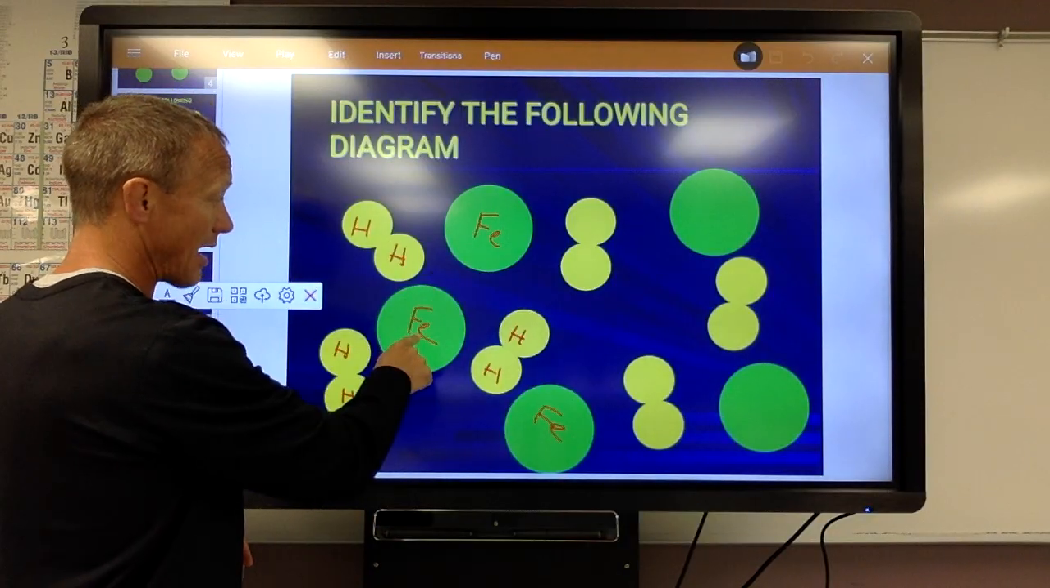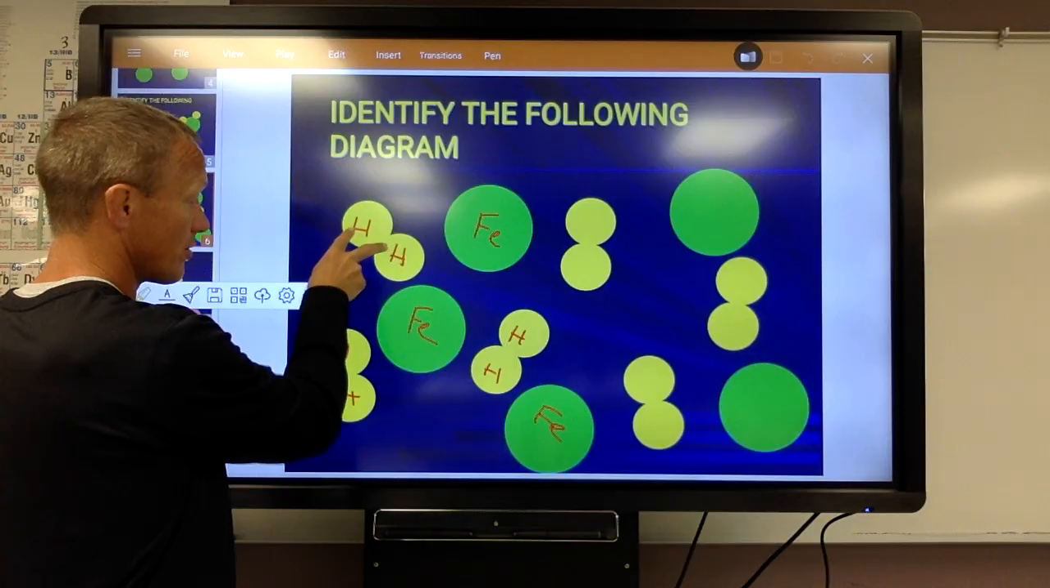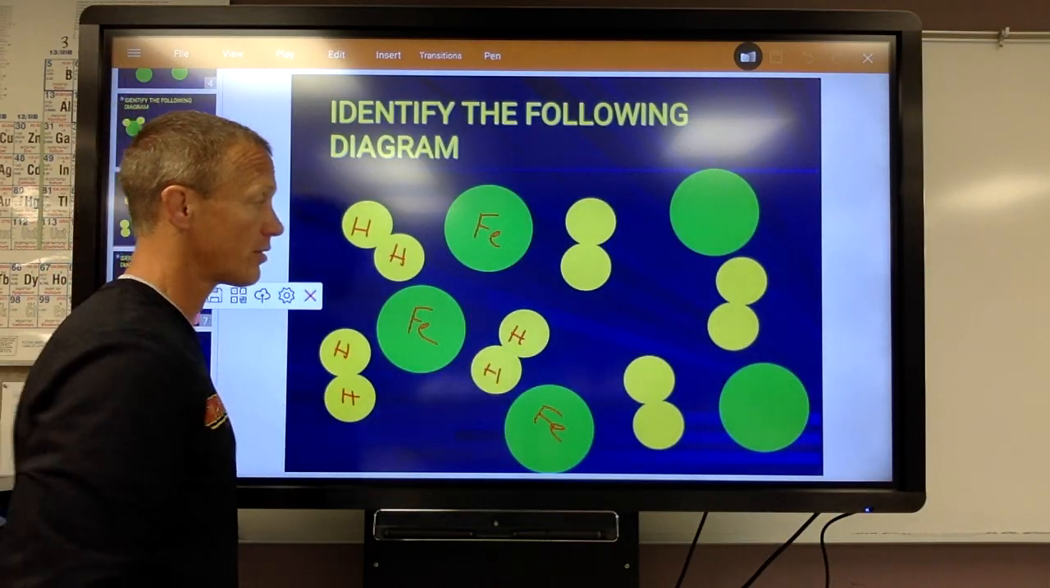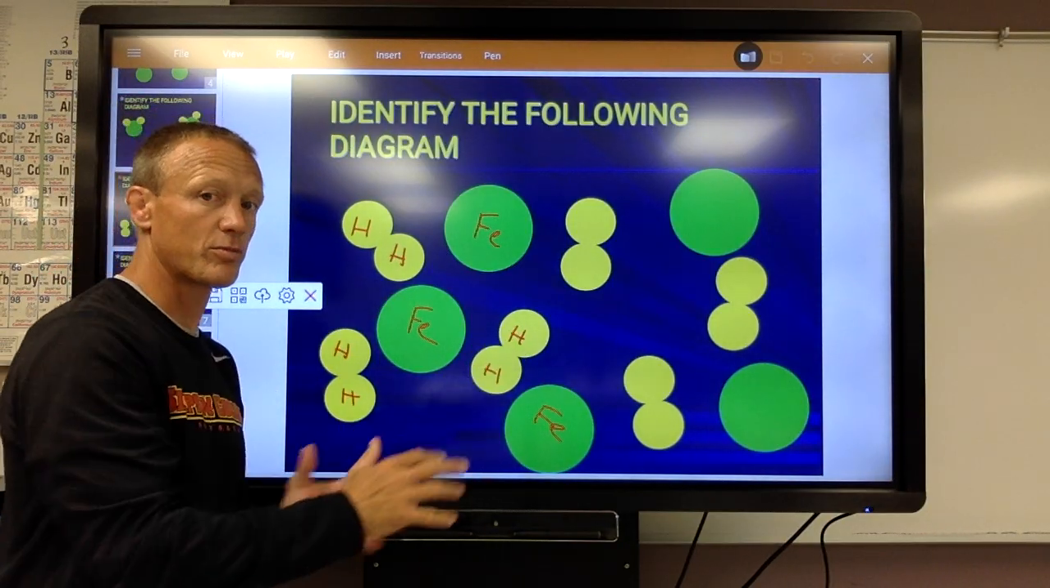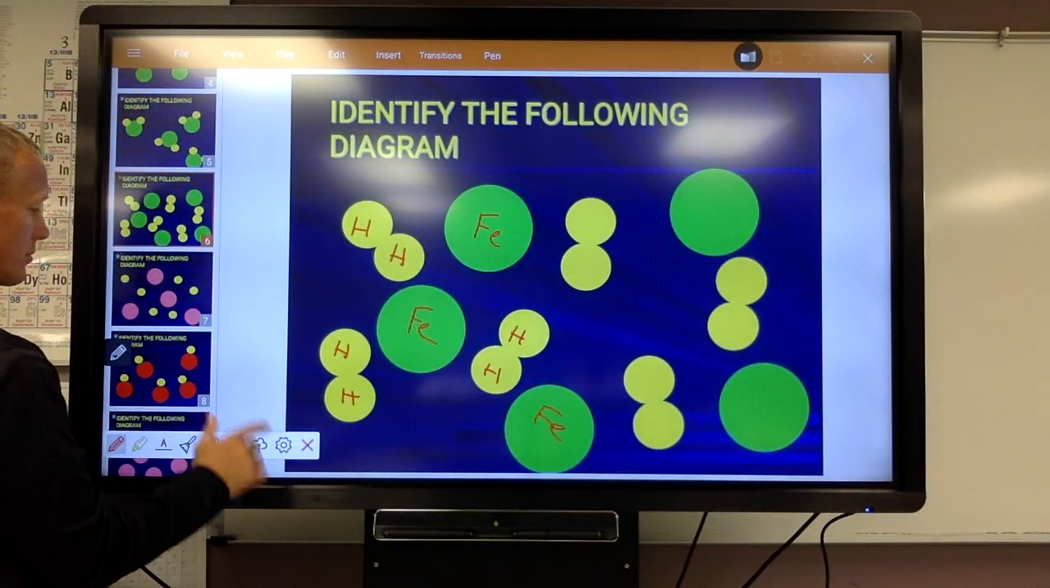This is an atom or an element. This is a diatomic element, so it's two atoms together. And again, those are combined. I can't split those apart. So that is a mixture of two different elements.